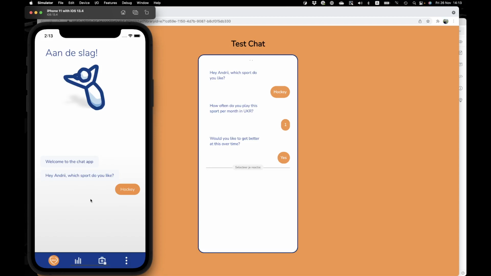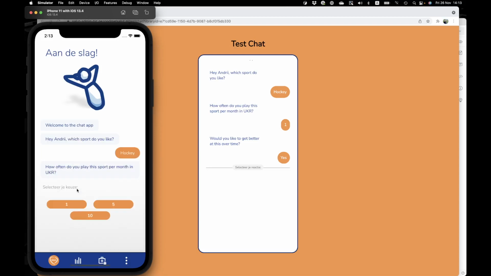Okay. Another prompt with another function output.